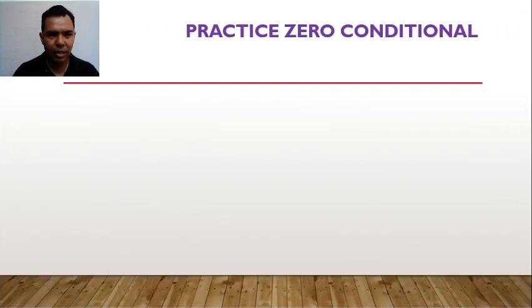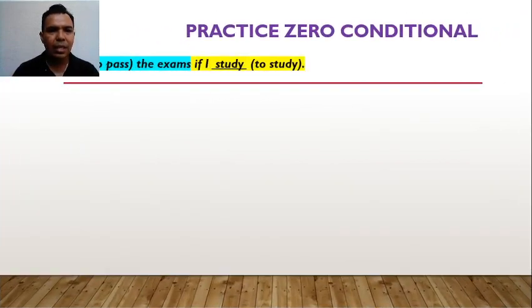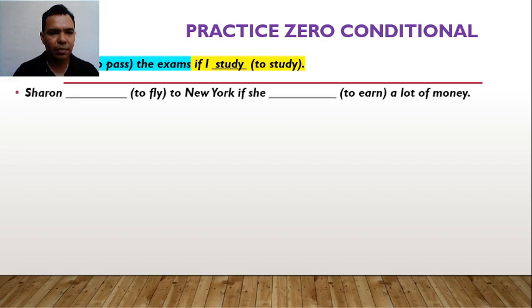Let's practice a little. This is first conditional. As you can see in the example, I will pass the exams if I study. This sentence has the if clause at the end. So I could say, if I study, the condition, and the result is I will pass the exams.